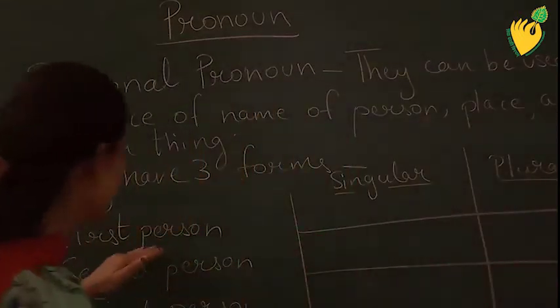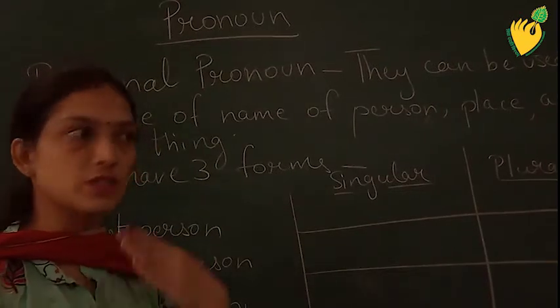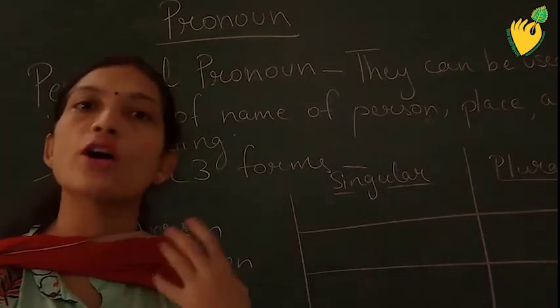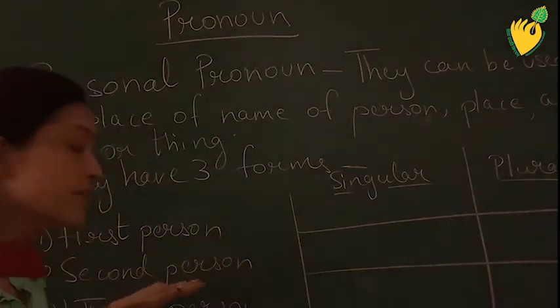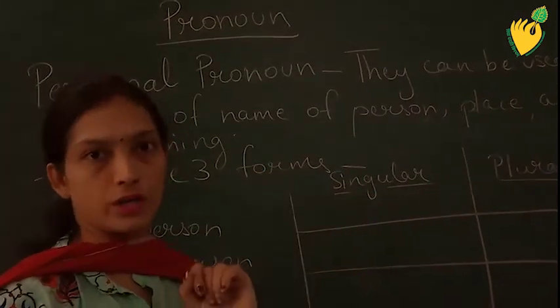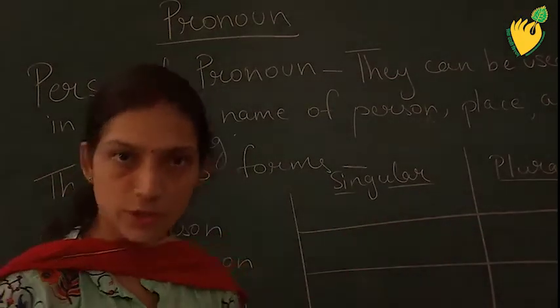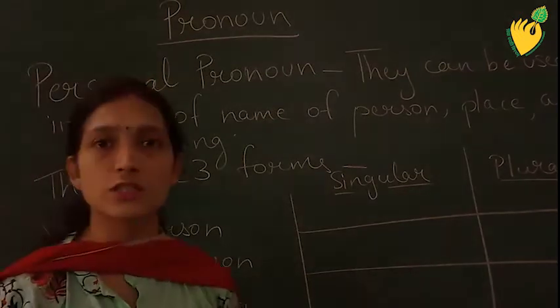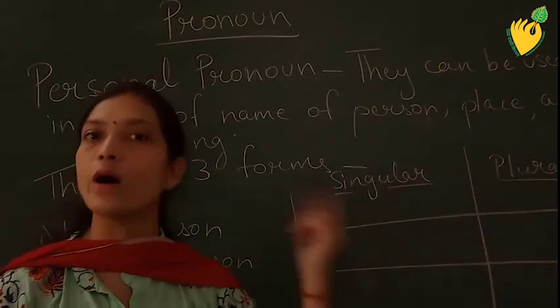See students, first person. First person is, for example, I am the first person, or the person who is speaking or saying or for whom the conversation is going on. Second, to whom I am talking. Like I am talking to you, so you are the second person. Third person, somebody else, not I, not you, the third person for whom I am talking.